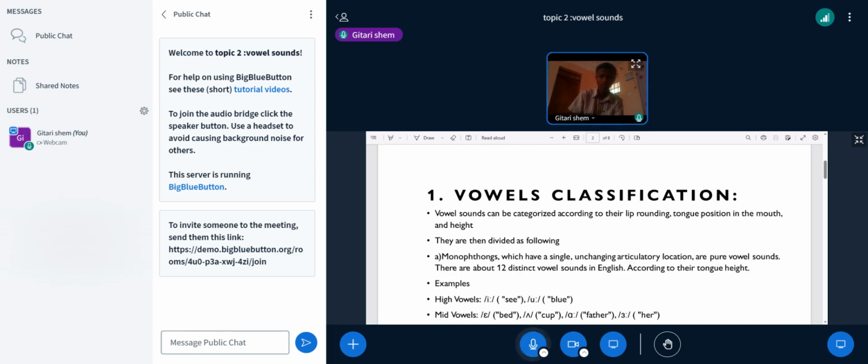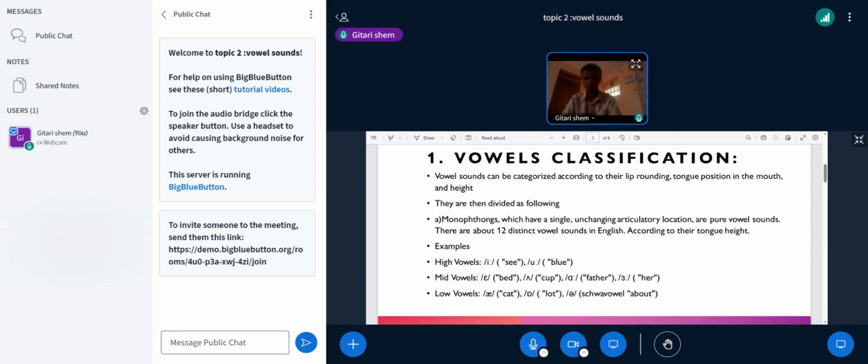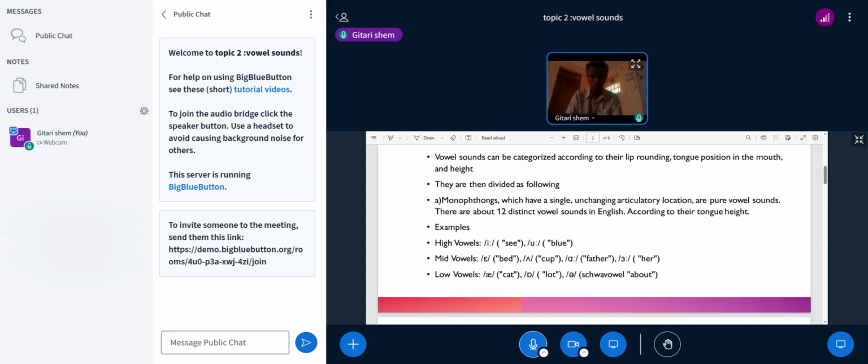Vowel sounds can be categorized according to their lip rounding, tongue position in the mouth, and height. They are divided as follows: the classification of vowels. A. Monophthongs. They have a singular, unchanging articulatory location and are pure vowel sounds. There are about 12 distinct vowel sounds in English according to their tongue height. Examples: number one, high vowels.